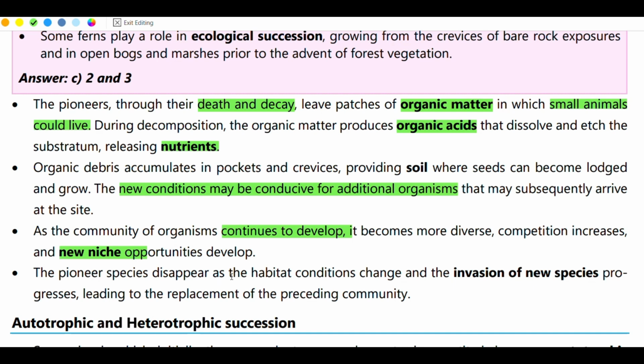So the pioneer species disappear as habitat conditions change or through the invasion of new species, leading to replacement of the preceding community.